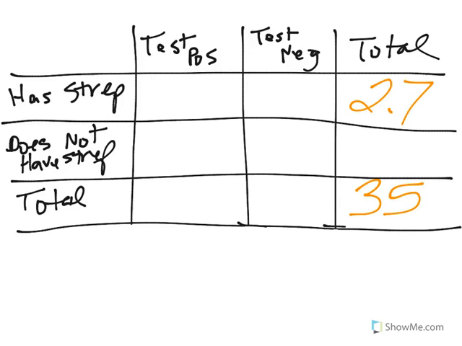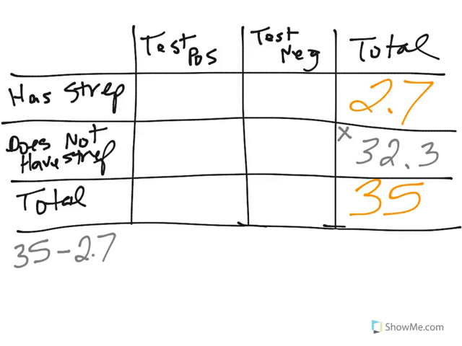Well, I don't need the word million. I'm just going to say, you know what? All of my numbers are in millions. That's what I'm going to use. And that works. So we can say, well, I know if I have 35 million people total and 2.7 million of them have strep throat, then 32.3 million do not have strep throat. I would want to be one of them. One of those 32.3 million.